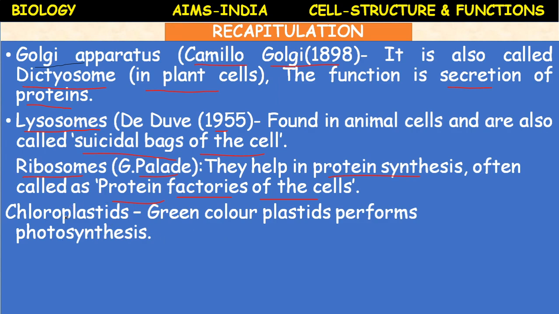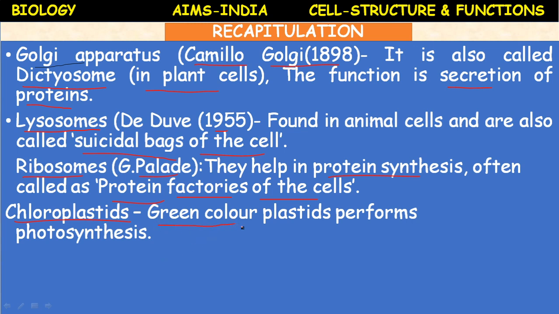Next, plastids, mainly chloroplastids. Plastids are how many types? 3 main types or 2 types. They are chromoplastids and leucoplastids. Chromoplastids are again divided into chloroplasts and chromoplasts. Chromoplasts, other than green color, the remaining colored plastids are called chromoplasts. Who classified these plastids? Schimper was the scientist who classified the plastids into 3 groups.